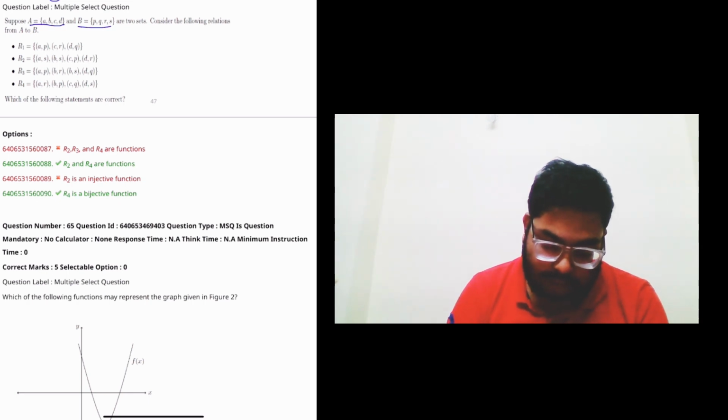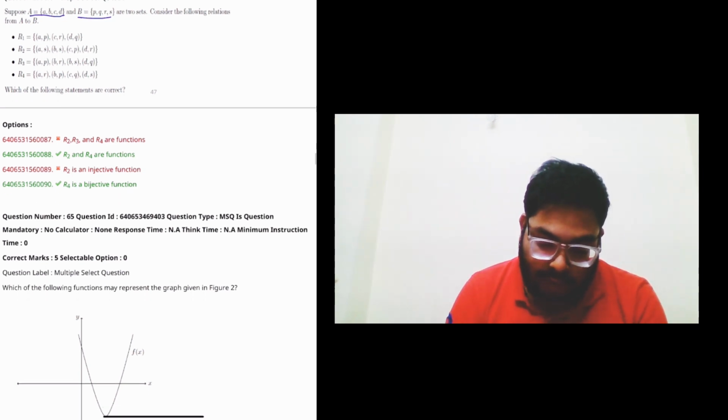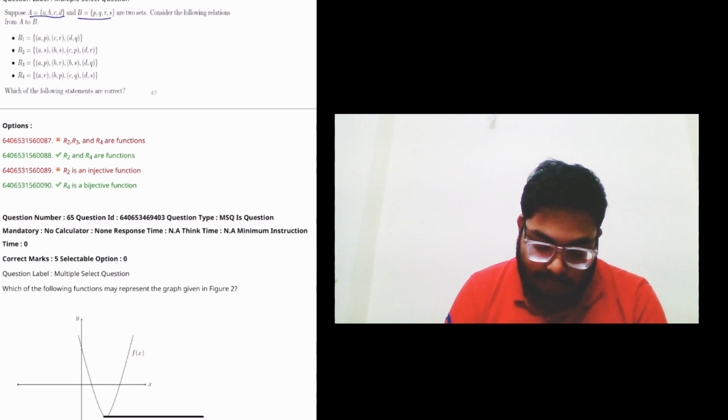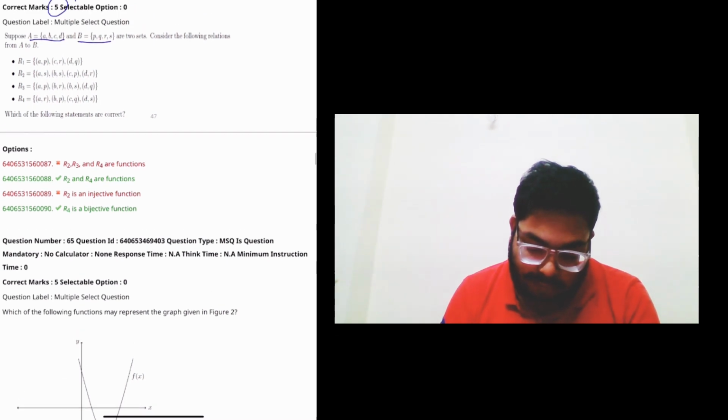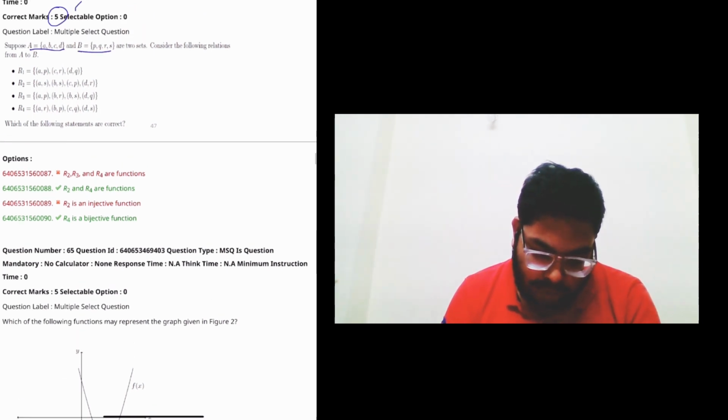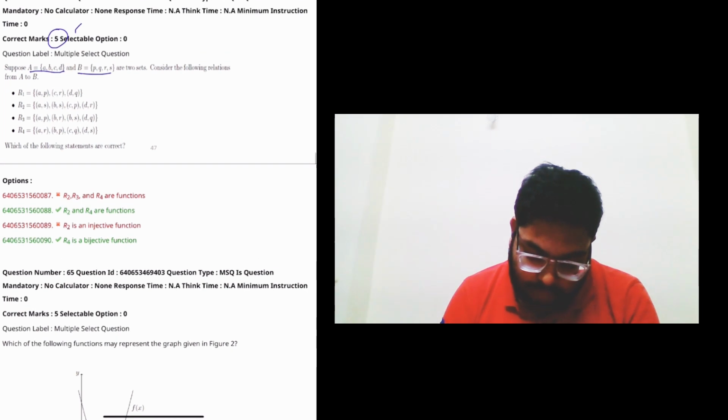R1, R2, R3, R4. Some relations are given. So R2, R3, R4 are functions, and you have to tell which statements are correct. So R2, R3, R4 are functions or not, and you have to find the injective and the bijective function.